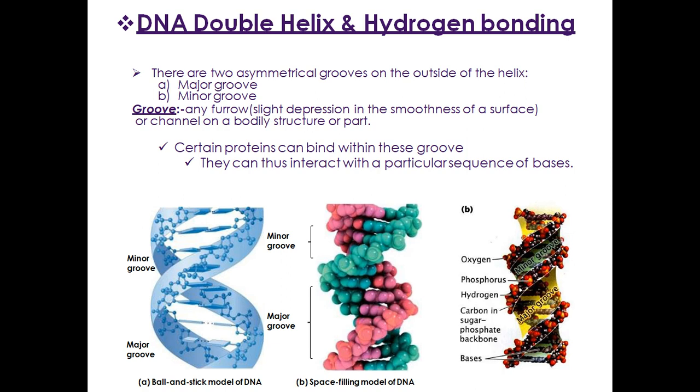There are two asymmetrical grooves on the outside of the helix. First one is the major groove and second one is the minor groove. Now see, these are the minor grooves and these are the major groove. A groove is any slight depression in the smoothness of a surface or a channel on a bodily structure or part. Certain proteins can bind within these grooves. They can thus interact with a particular sequence of the bases.